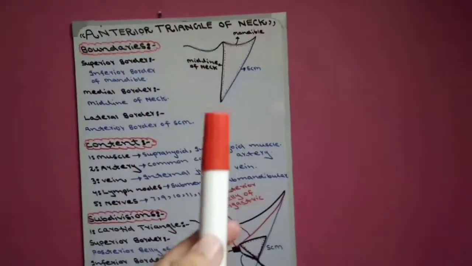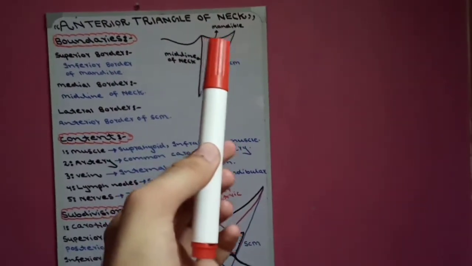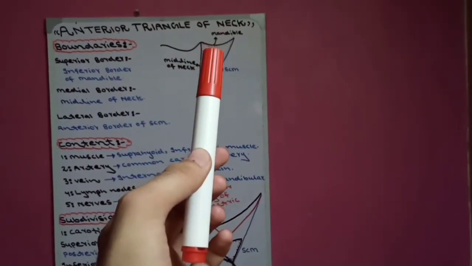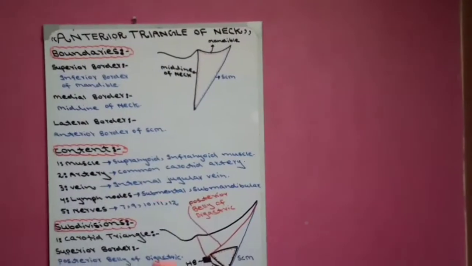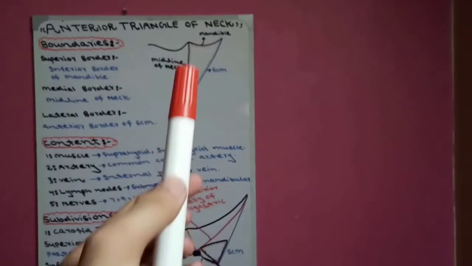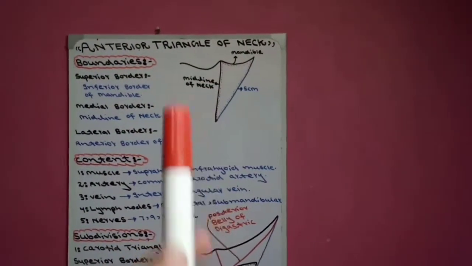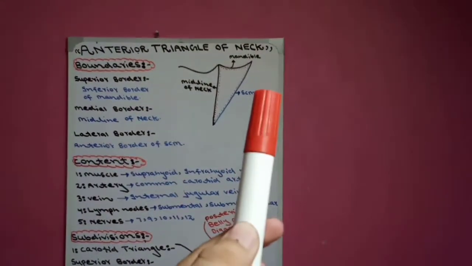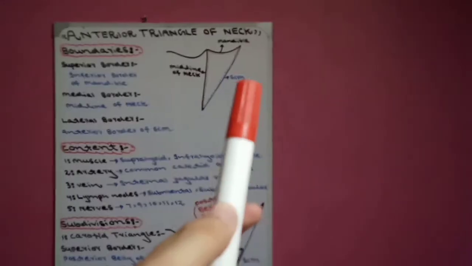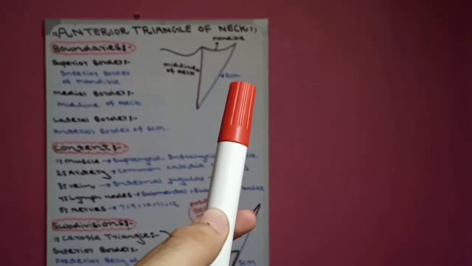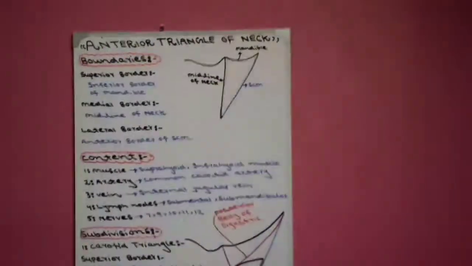Now in boundaries of anterior triangle of neck, the superior border is formed by inferior border of mandible, and the medial border is formed by midline of neck, and the lateral border is formed by anterior border of sternocleidomastoid muscle.